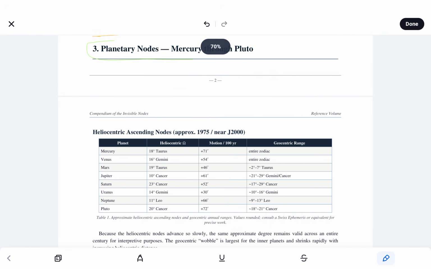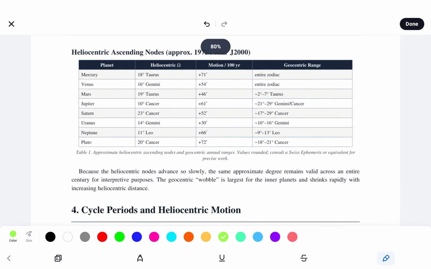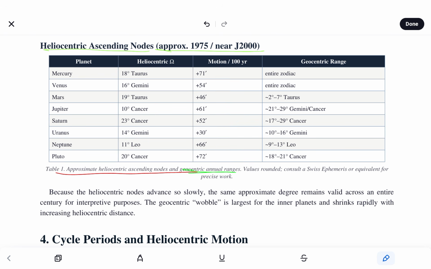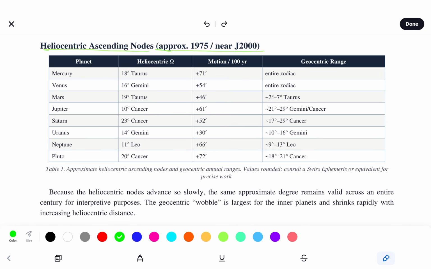So planetary nodes, Mercury through Pluto. These are the helio-ascending nodes, for 1975 near J2000. And we see approximate helio-ascending nodes and geo-annual ranges. Values rounded, and consult a Swiss ephemeris or equivalent for precise work.